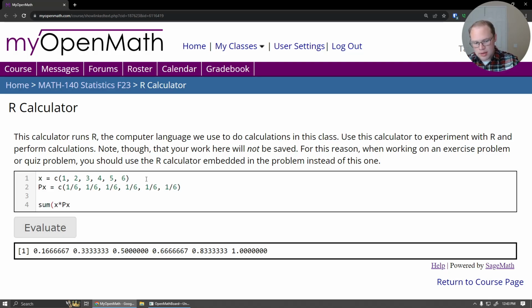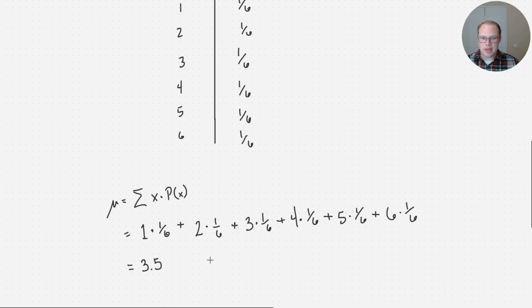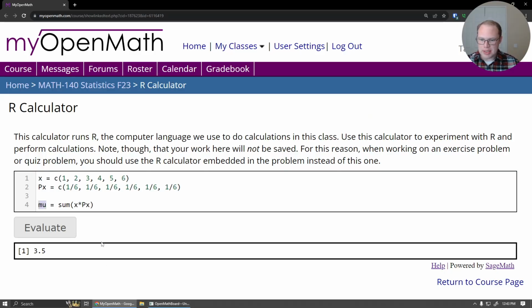So I'll stick that list inside a sum function that says add up everything in this list, the list that I get by multiplying these two other lists. And there we go, 3.5. And if you want to give it a name, you could call it mu. That's the symbol we use, the Greek letter mu. That's the symbol we use for the expected value of a probability distribution.